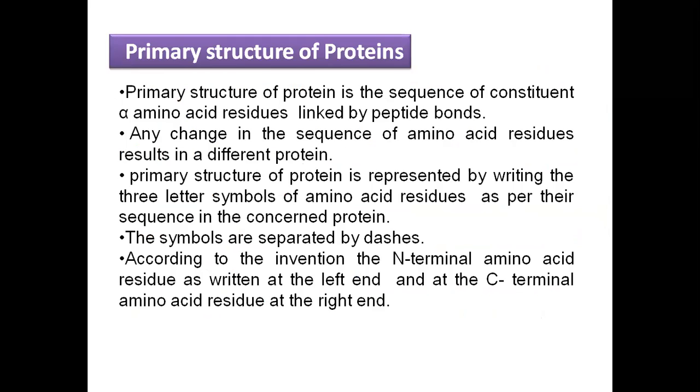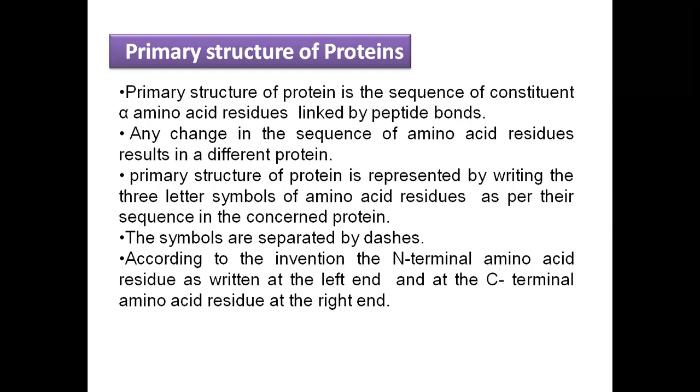First, we see about the primary structure of protein. Primary structure of protein is a sequence of constituent alpha amino acids. Means all these alpha amino acids combine together and they form primary structure. Any change in the sequence of amino acids results in a different protein. Primary structure of protein is represented by writing the three-letter symbol of amino acids as per their sequence in the concerned protein. The symbols are separated by dash.